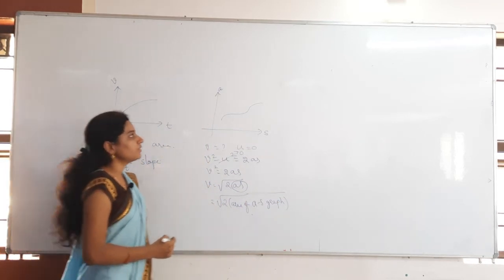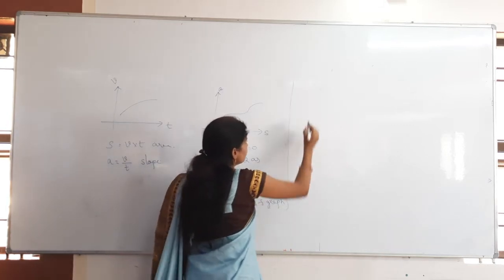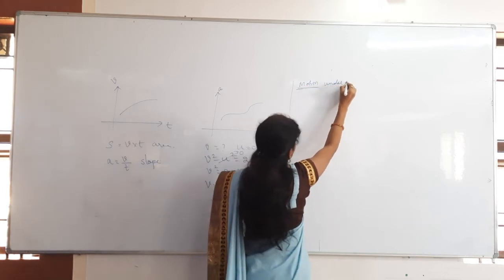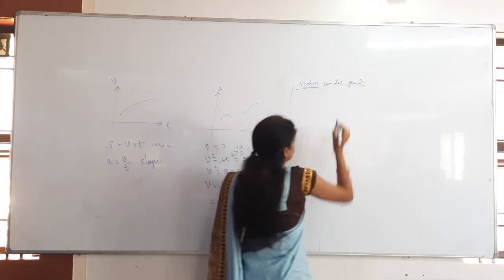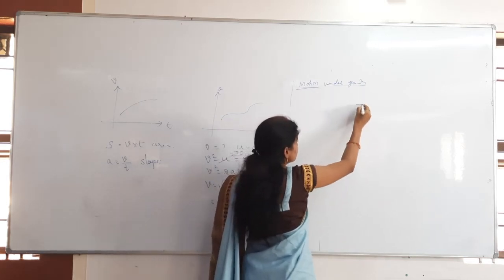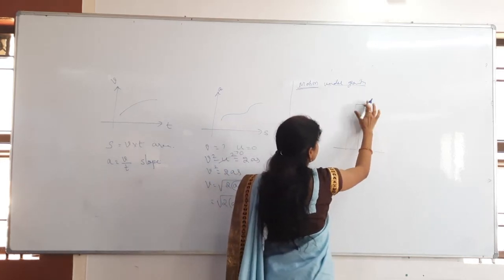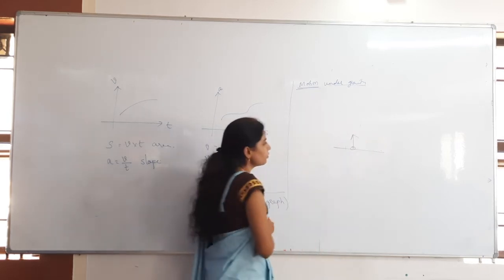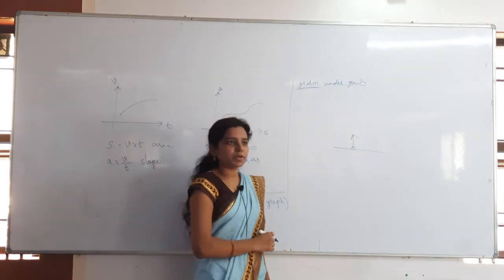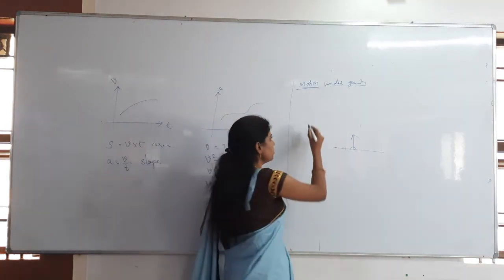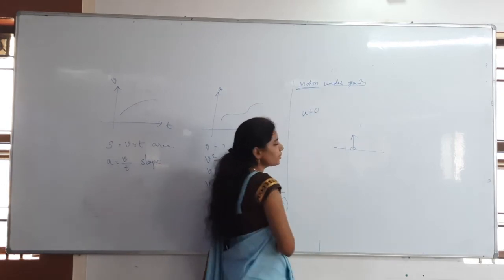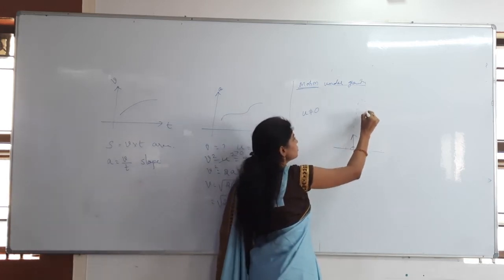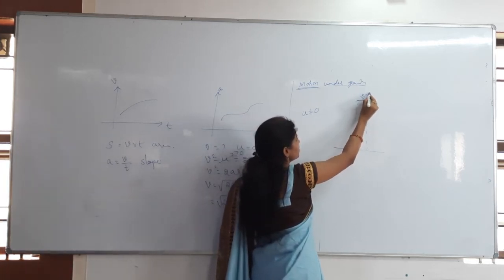Then after that we have discussed motion under gravity. For motion under gravity, we have seen different cases. First of all, a body is projected vertically upwards, not from the top of a tower but from the ground, ground to ground projection. Then what do you need to consider here? u is not 0. After reaching the maximum height, v is equal to 0.